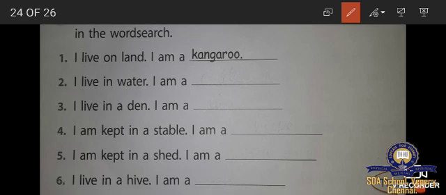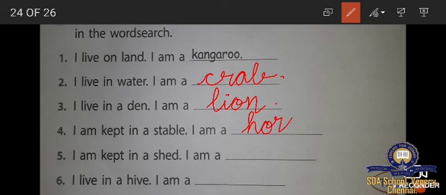I live in water. I am a crab. Crab. I live in a den. I am a lion. Lion. I am kept in a stable. I am a horse. Horse. I am kept in a shed. I am a cow. Cow. I live in a hive. I am a bee. B-E-E, bee.